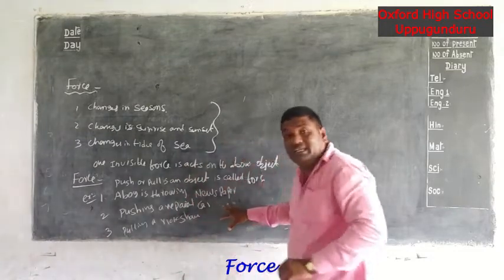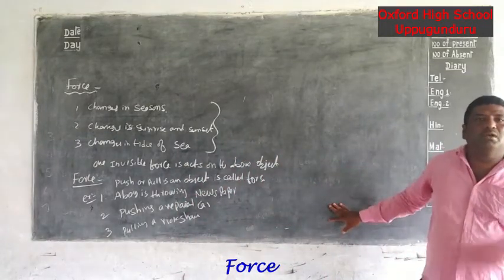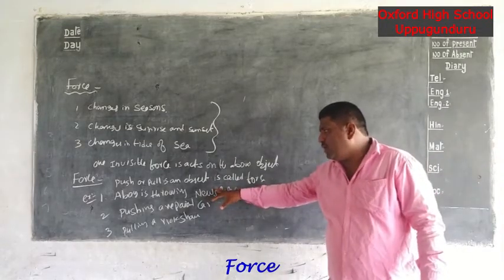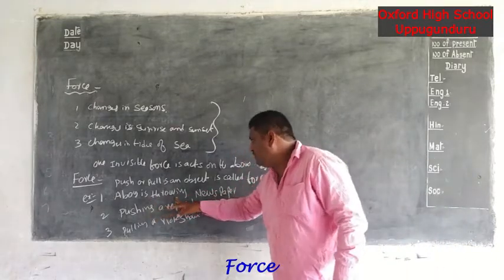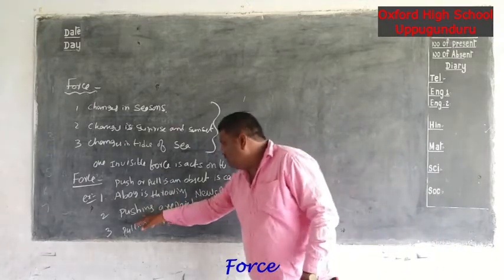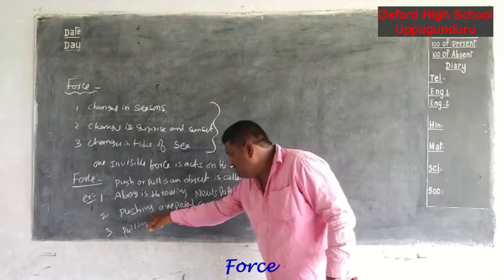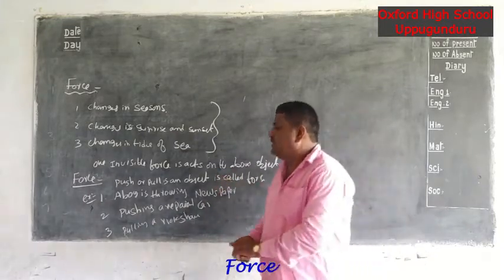So these three are examples of force. Understand all. What is the definition of force? A push or pull on an object is called the force. Examples: a boy throwing a newspaper, pushing a repaired car, and pulling a rickshaw. These three are examples of force.